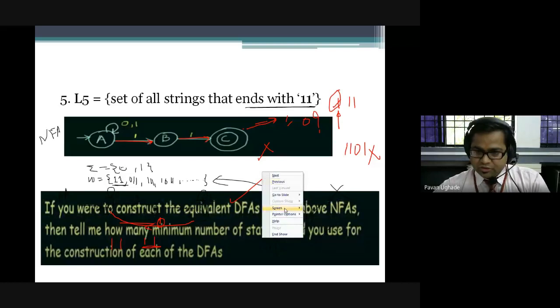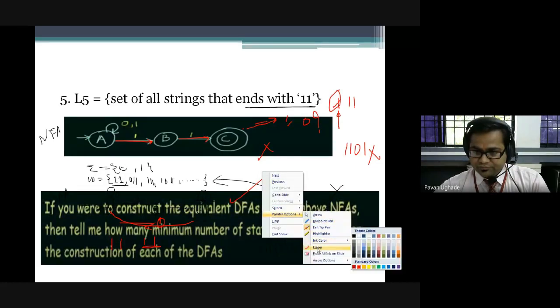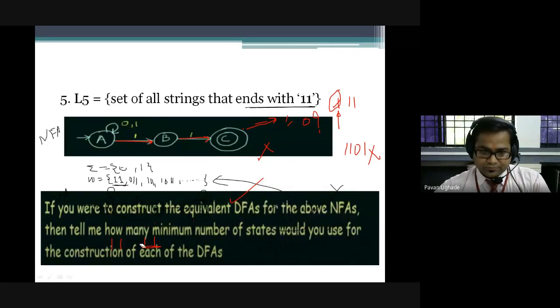Okay, I want to make a very important point with this. Let me remove this. Yeah, I think this is visible now. Fine.